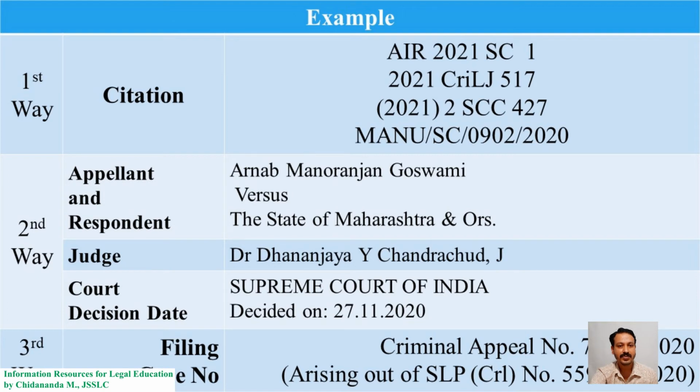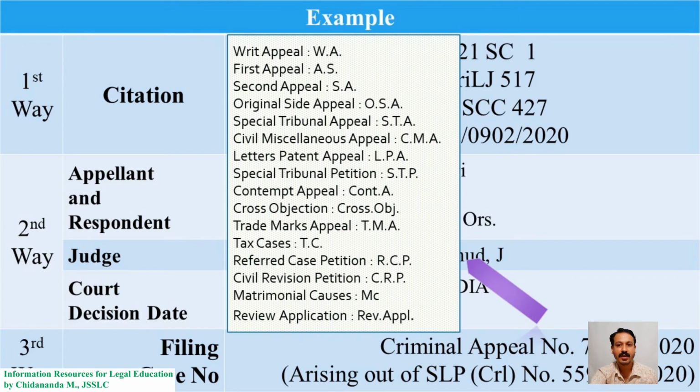Here SLP stands for Special Leave Petition. There are different types of cases filing in the courts, like first appeal, second appeal, original side appeal, special tribunal appeal, civil miscellaneous appeal, letters patent appeal, special tribunal petition, contempt appeal, cross objection, trademarks appeal, tax cases, referred cases, civil revision, matrimonial cases, review application, etc. You could recognize the type of case by using the filing number of the case.